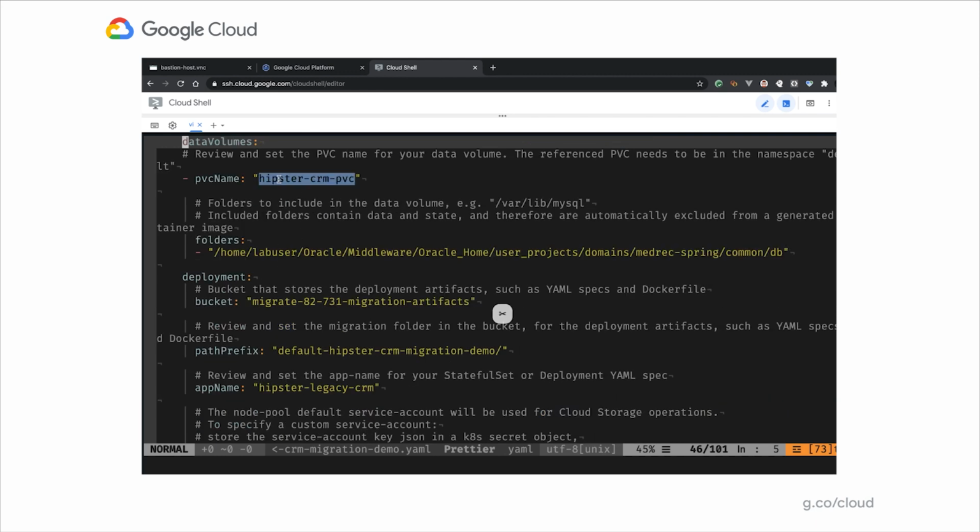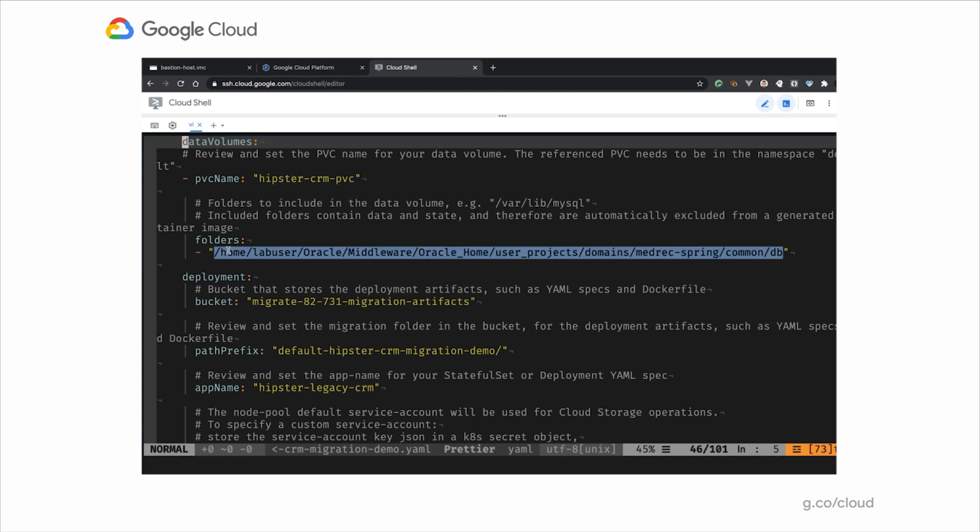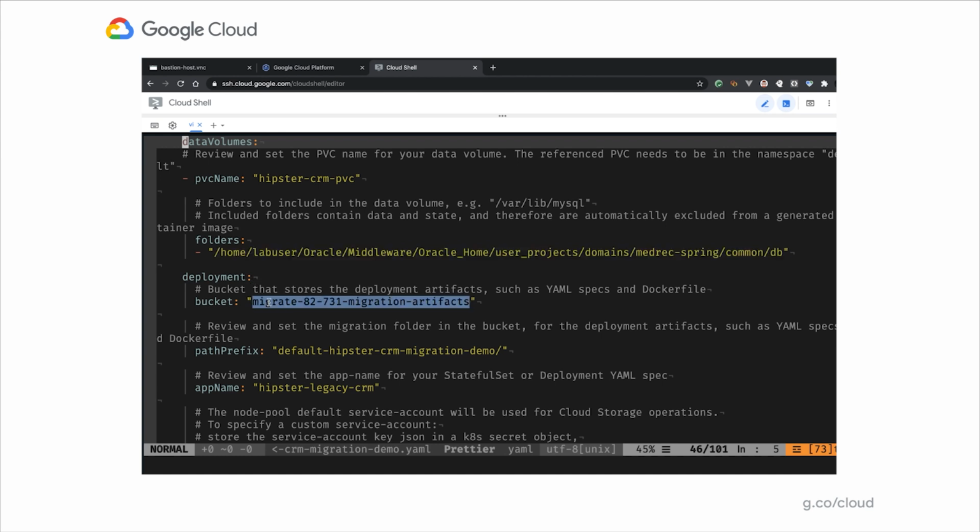Here's the persistent volume claim that it's going to store that data in, and here's the folder inside of the VM, the DB folder, that it's going to convert that data from. Right below that is the bucket where the generated artifacts are going to get stored, and here's the name of that bucket. And then right at the end, we have the application name that it's going to run in Kubernetes as, which is hipster legacy CRM. Okay, great.